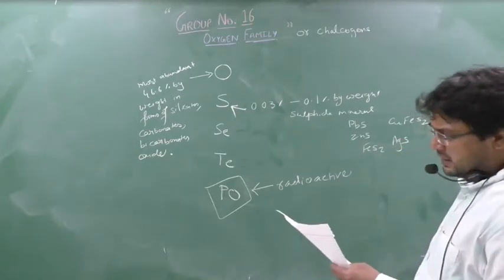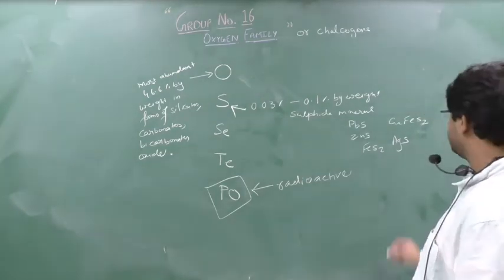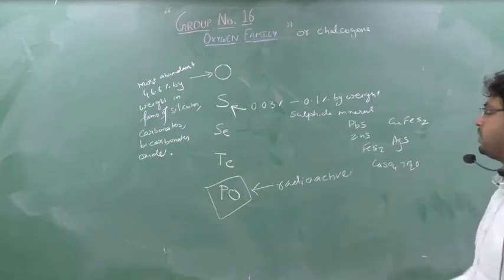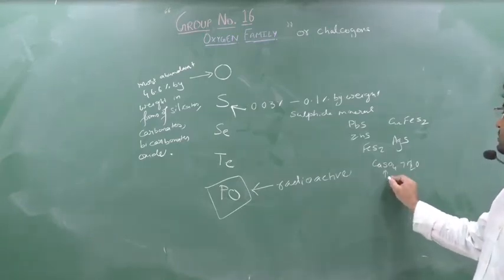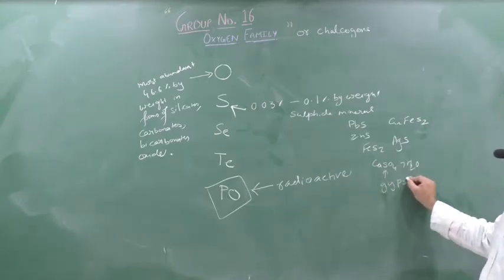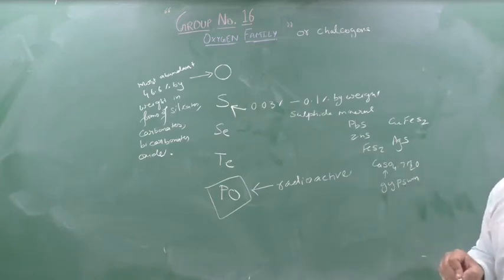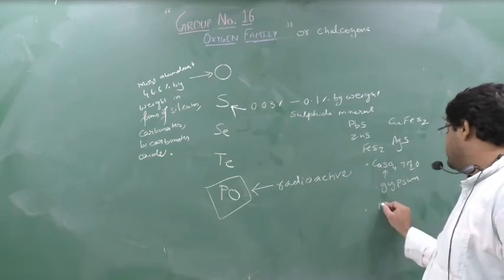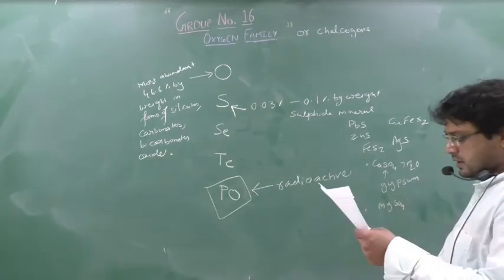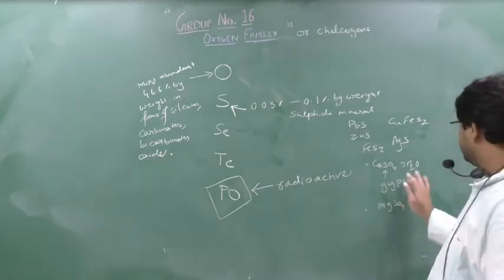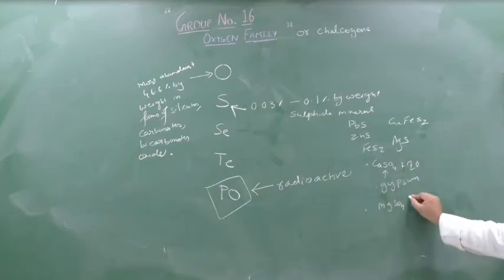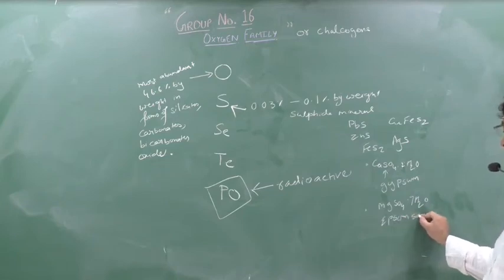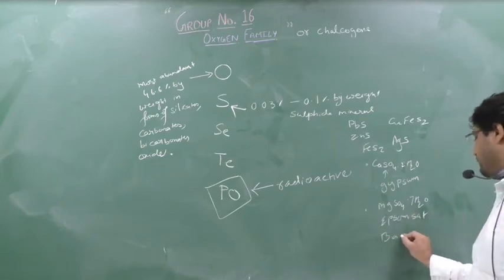There are many others, or you can add a certain example also, say gypsum. So CaSO4 into 2H2O. This is an important mineral of sulfur. The name is gypsum, and it is not new for you because in standard 10 you studied it is used in the formation of cement. You can write down Epsom salt, MgSO4 into 7H2O. So this is Epsom salt. Etc. Barite, BaSO4, etc.